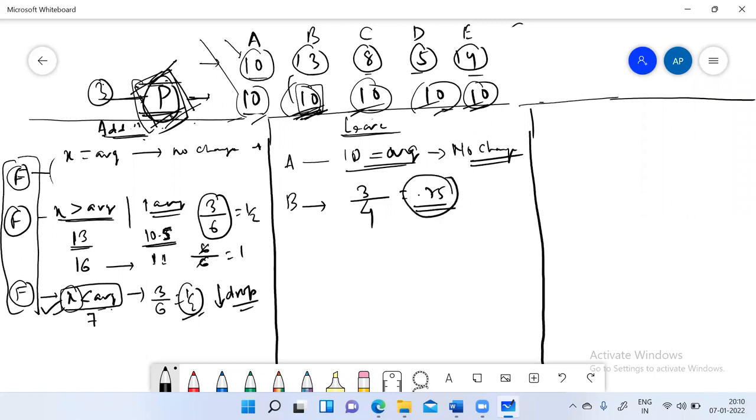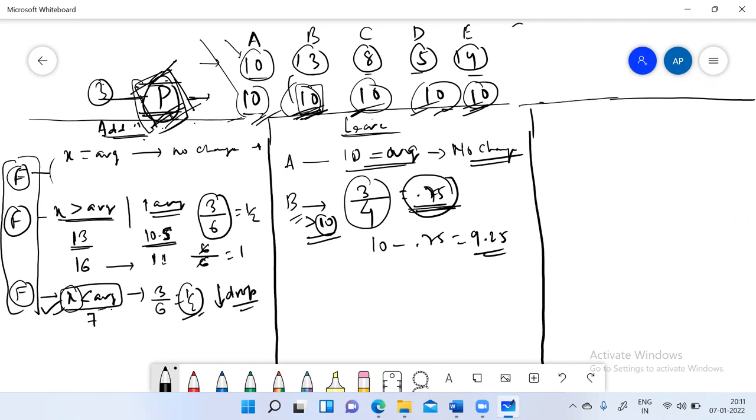The new average will now become 9.25. B is greater than the average, so P will give 10 to B and will also extract 3 from the rest of the people to give to B, so that everyone leaves the same value. That's why we divided 3 by 4, which is 0.75. So P will extract 0.75 from the rest of the observations, and the new average will be 10 minus 0.75, which is 9.25.